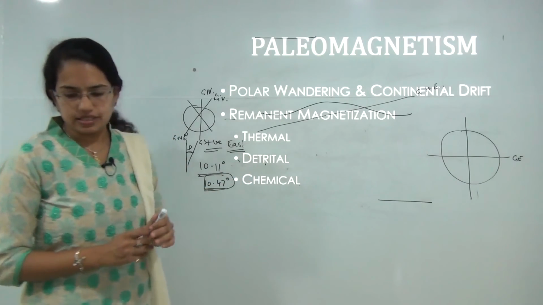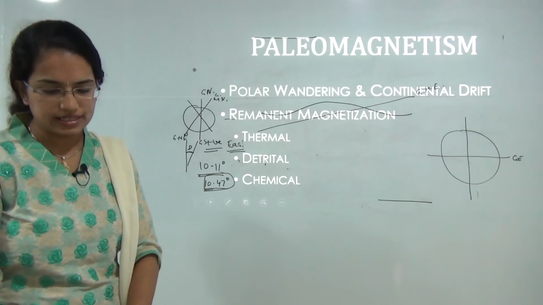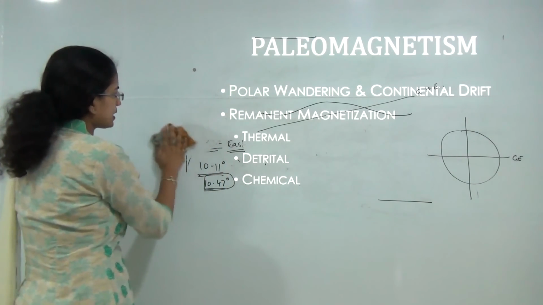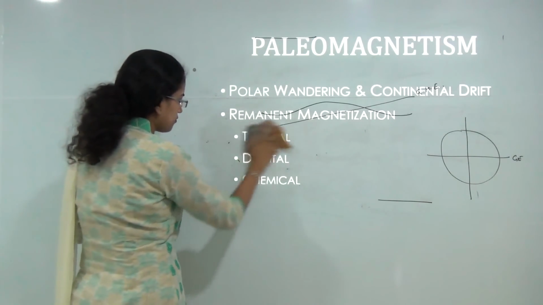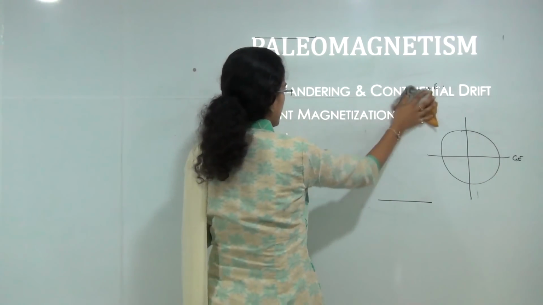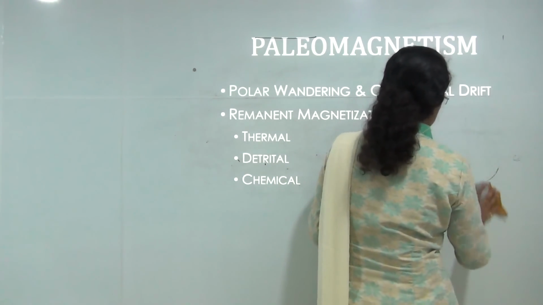The next is the concept of paleomagnetism. Paleomagnetism, as the name suggests, is the magnetism within the rocks. So you have rocks that have some magnetic properties left behind during the process of their origin, and this is what is known as paleomagnetism.